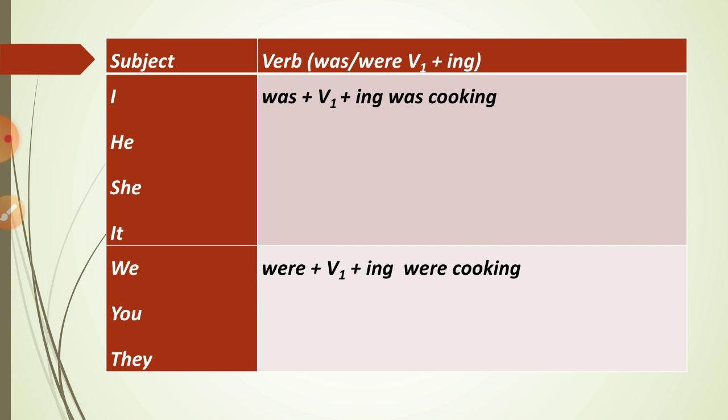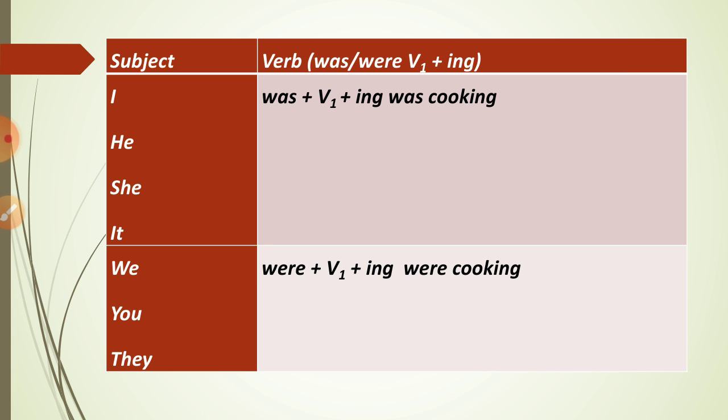Understood? And when the subject is we, you, they, there we must use were as the be form. Then verb 1 plus ing. So this is the rule for when the subject is we, you, they. When the subject is I, he, she, it, the be form verb is was.